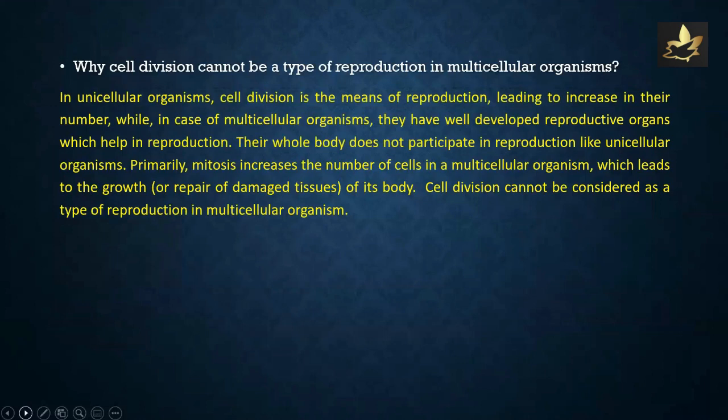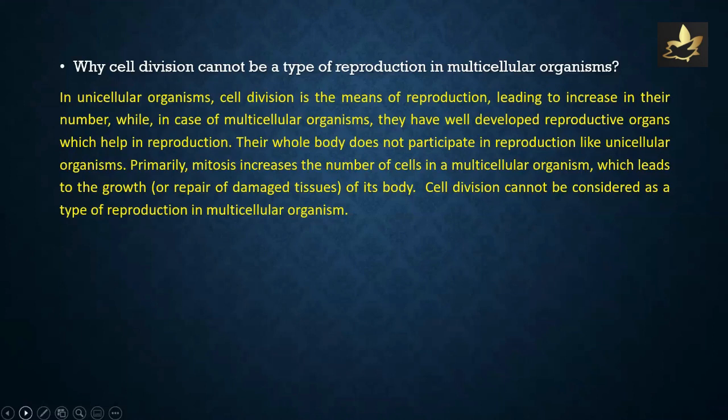Why cell division cannot be a type of reproduction in multicellular organisms? In unicellular organisms, cell division is the means of reproduction, leading to increase in their number. While in case of multicellular organisms, they have well-developed reproductive organs which help in reproduction. Their whole body does not participate in reproduction like unicellular organisms. Primarily, mitosis increases the number of cells in a multicellular organism, which leads to the growth or repair of damaged tissues of its body.